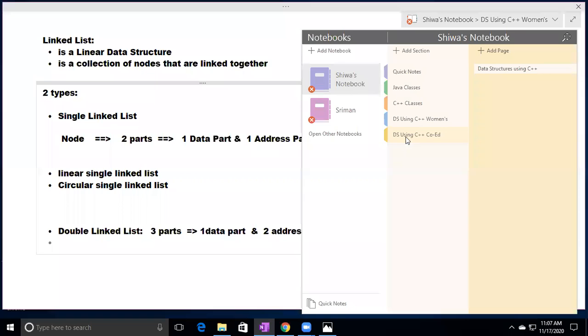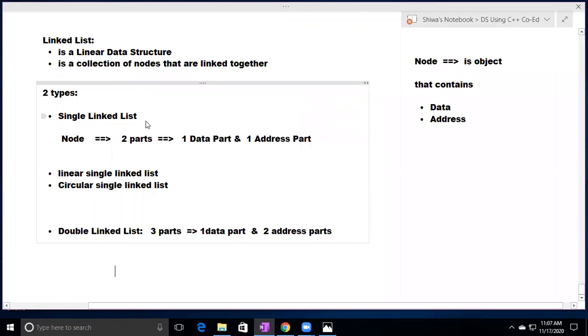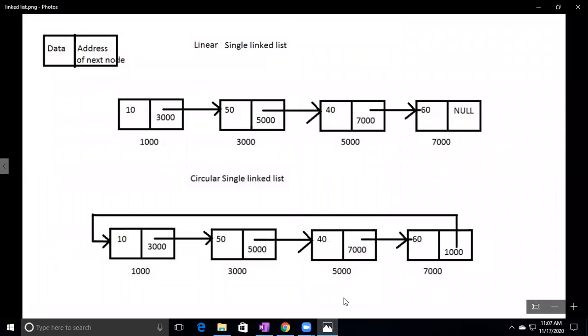Okay. And also we discussed that in the single linked list, two types are there. What are those? Linear single linked list and circular single linked list. So I'm representing it graphically here. Observe. Here node contains two parts in the single linked list.